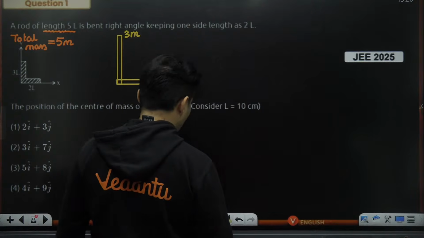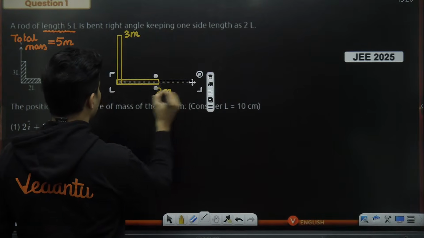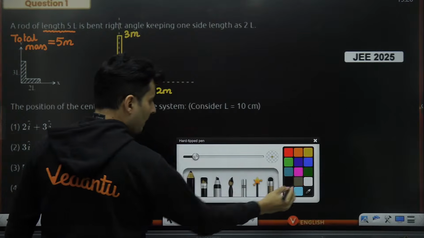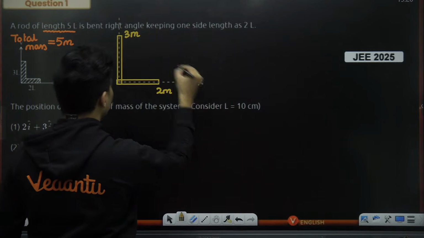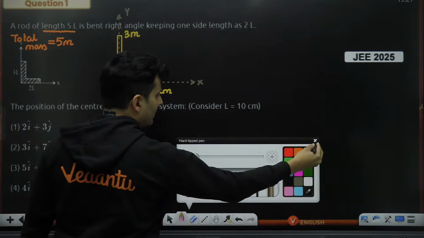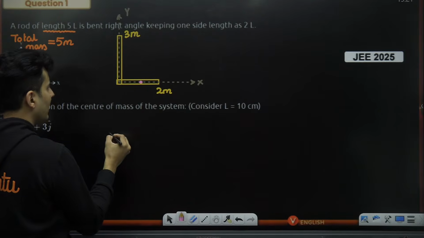And of course, now taking the axis is important. So this is your x-axis and this is your y-axis, standard. But we are not done yet. We have to locate the center of mass of individual rods. We convert this rod into a single point over here.